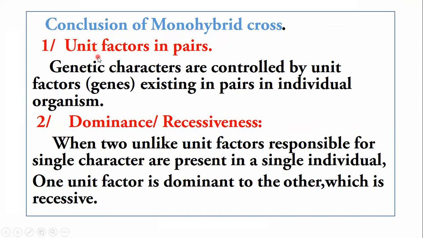The first conclusion is that unit factors are present in pair form. What are the unit factors? Actually, Mendel used the word factor for the gene. The factor term was used by Mendel, and later on, this term was replaced with the term gene. So, according to Mendel, genetic characters are controlled by unit factors or genes existing in pair form in an individual organism.